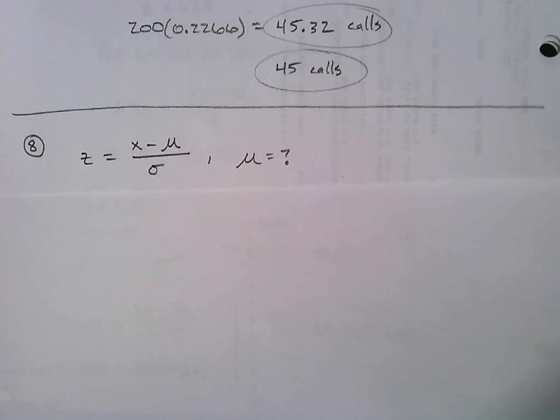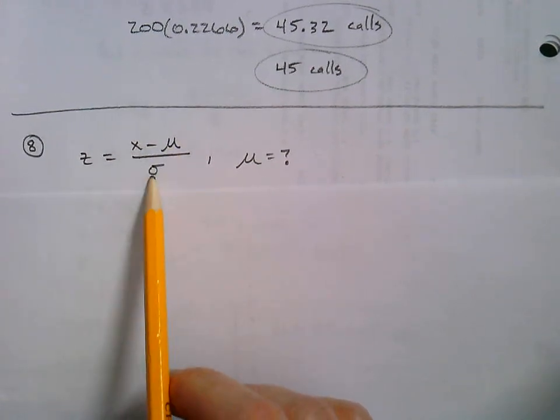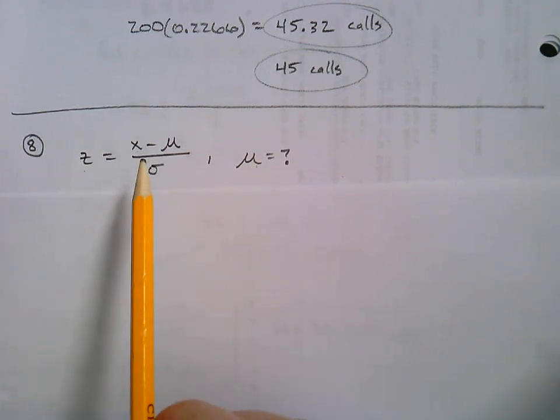Okay. This one, they're really switching things up. They're not asking for a probability, right? They actually give us a percentage as part of the problem. They're asking for the mean. So turns out there's kind of a backwards working here. We're not going to be told x, mu, sigma and calculate z. We're looking for mu.